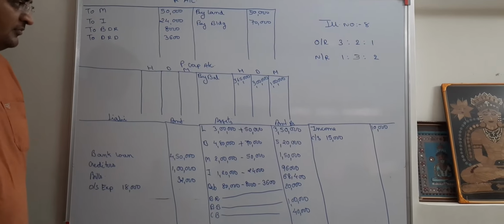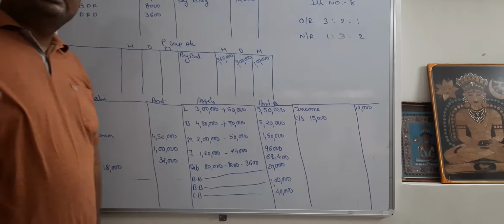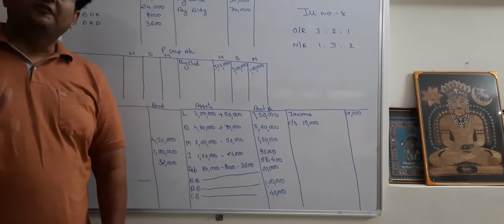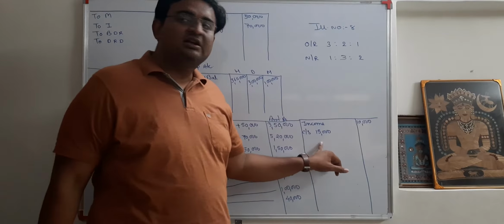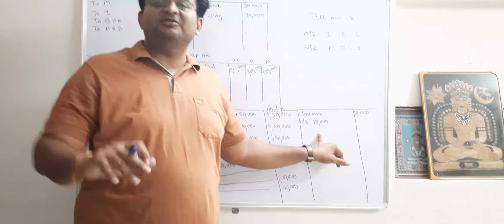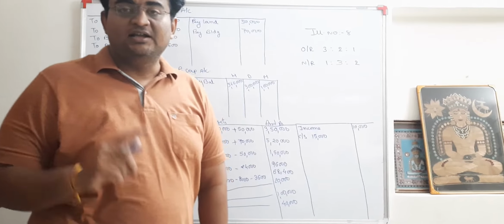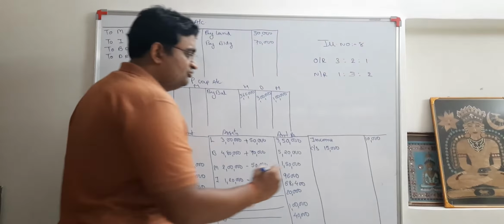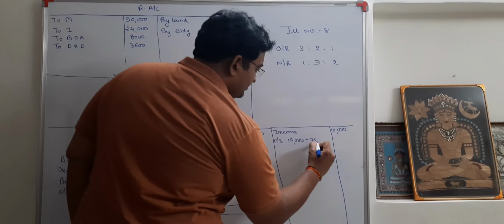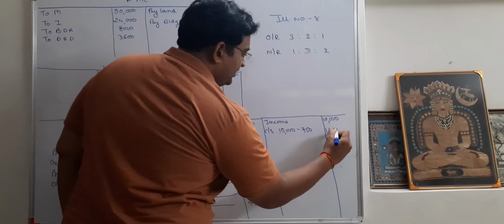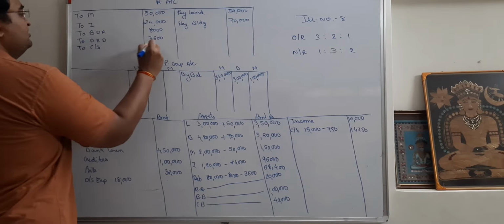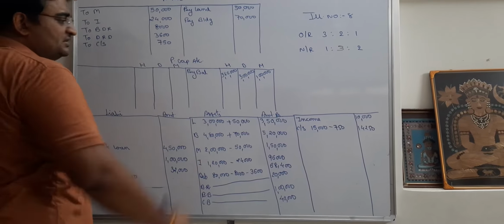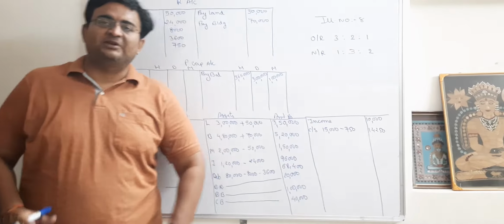50% stock value decreased by 10%. Important adjustment to be kept in mind. 50% of the stock. So first of all what you need to do? 15,000 ka 50% it comes to 7,500 and 10% of it that comes to how much? 750. So 14,250 minus kiya, the opposite side to closing stock. How much? 750.